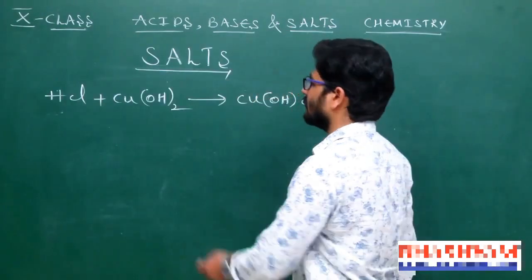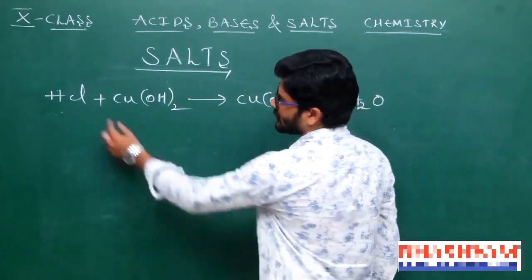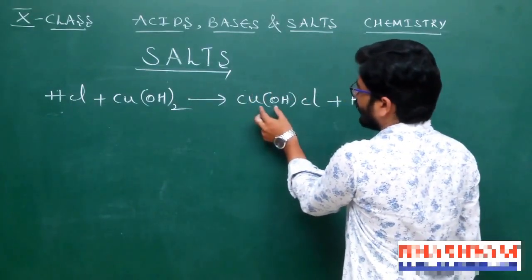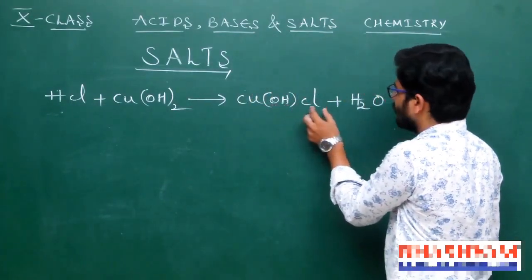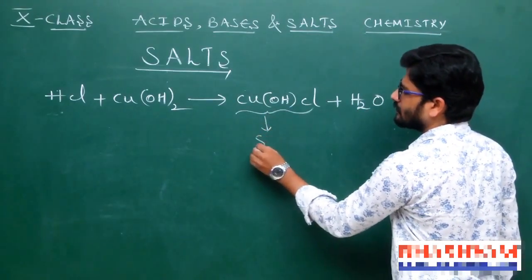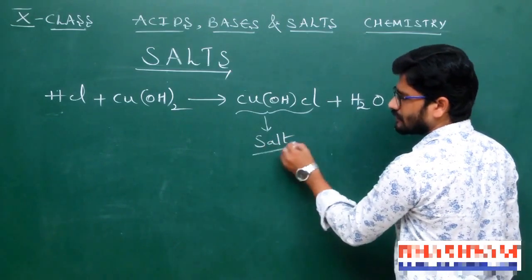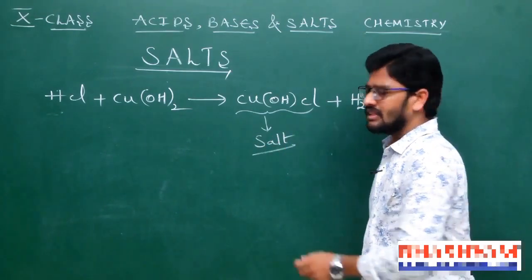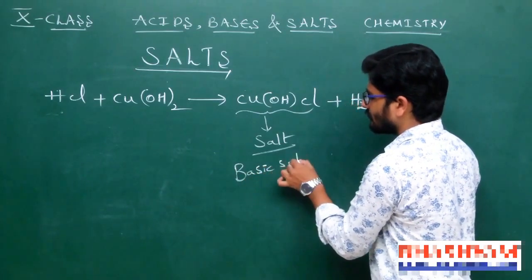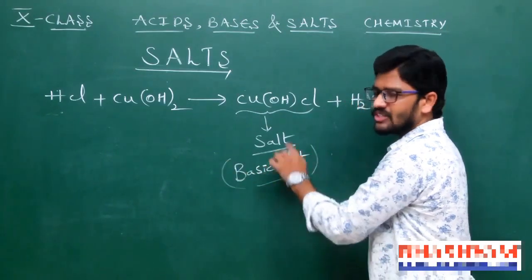Now I consider another reaction. HCl combined with copper hydroxide forms copper hydroxychloride and H2O. Copper hydroxychloride is the salt. These salts belong to basic salt. Why is it called basic salt, sir?